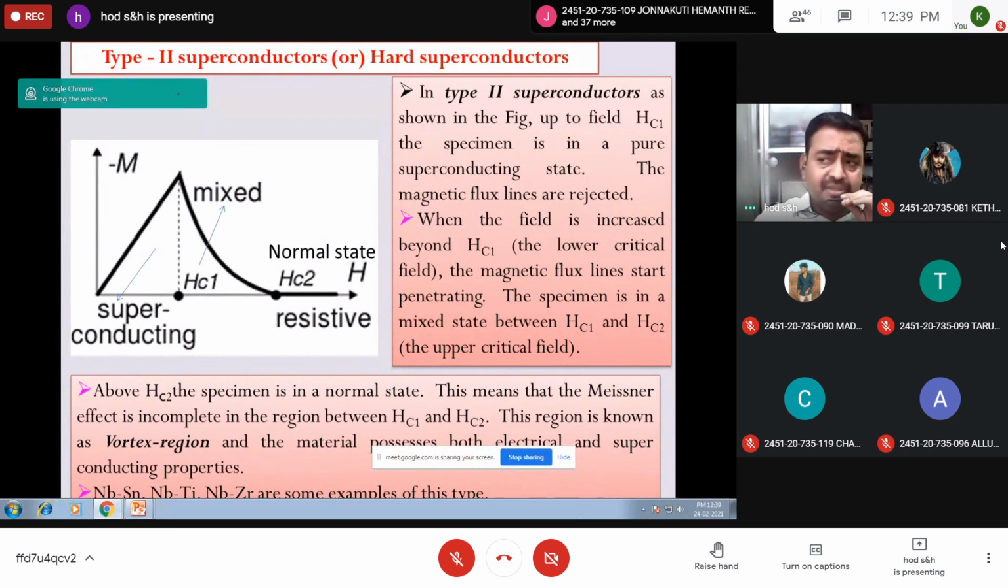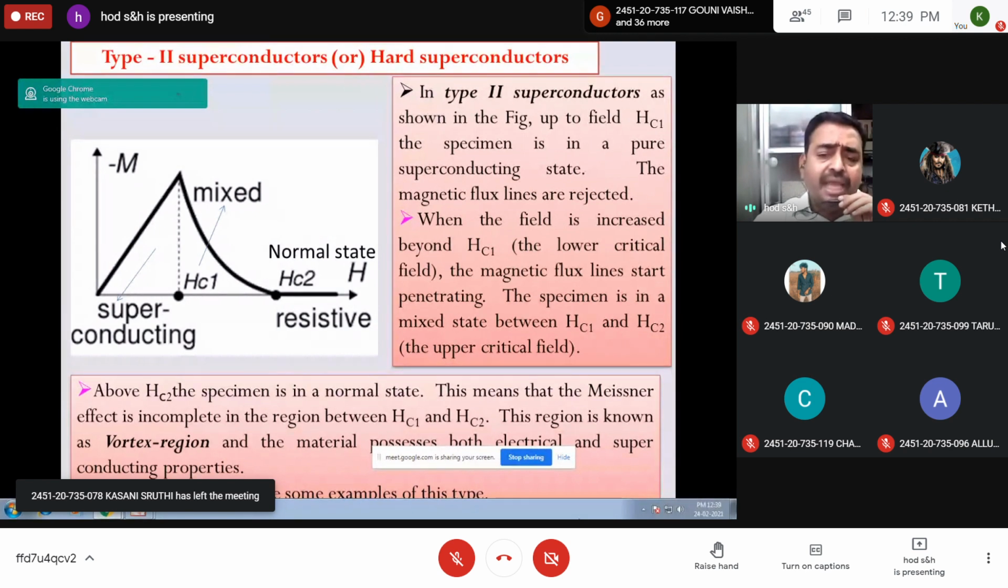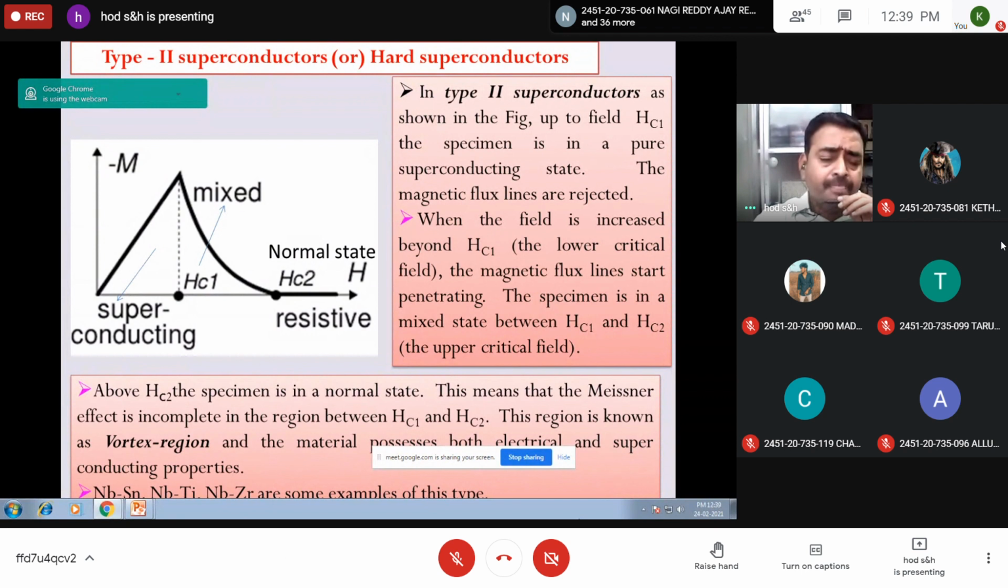Of this type. In the previous case, only two stages are possible. Up to the critical field, it is a perfect superconductor, obeys the Meissner effect, and it expels all magnetic lines of force. Above Hc, it is a normal conductor. Whereas in type 2 superconductors, an intermediate state is available, which is called the mixed state or vortex region. So when a superconductor of this type is subject to an external magnetic field, initially it excludes all magnetic lines of force. It is a perfect superconductor and it obeys the Meissner effect completely. And this is up to a value Hc1 of the applied field.